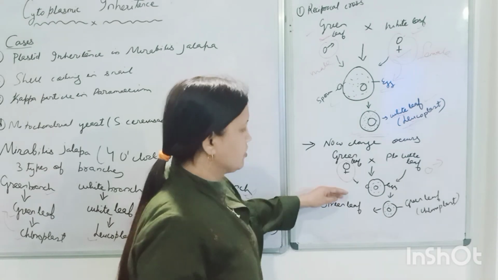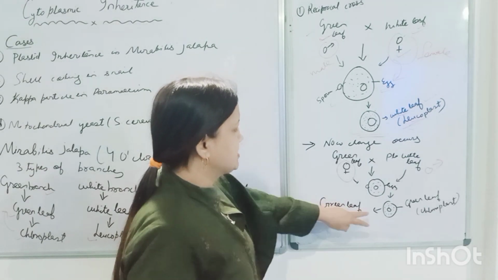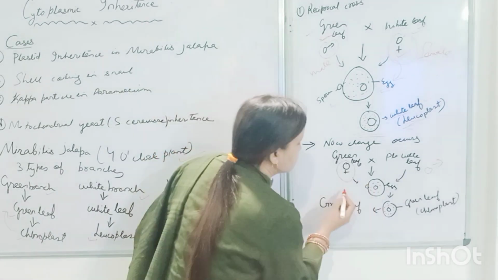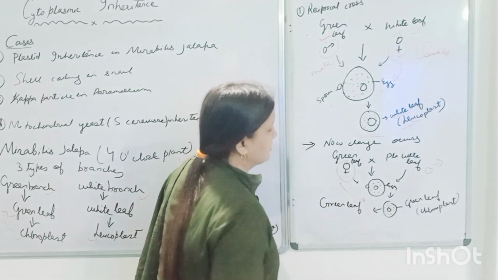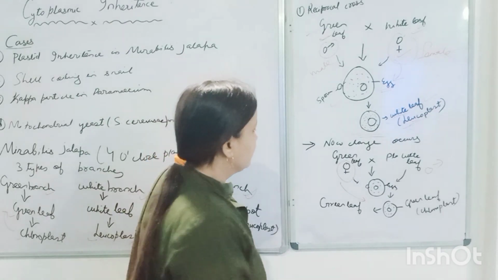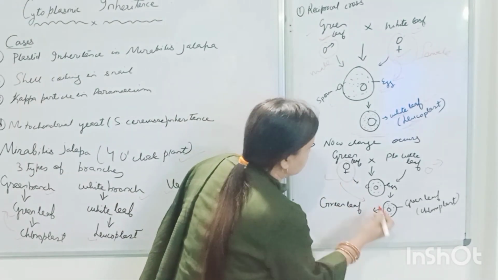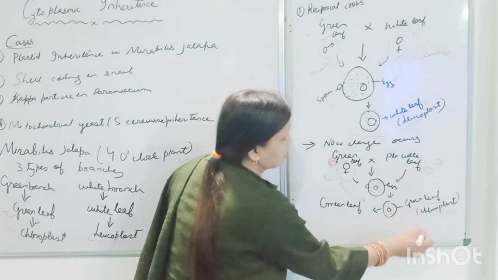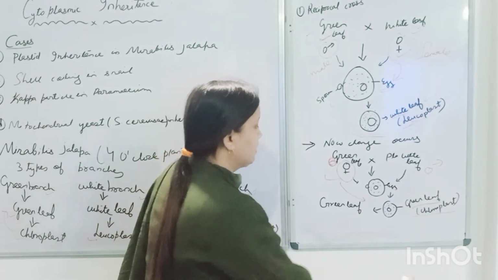So when the process is made, we will see the resultant which comes out is a green leaf. Why green leaf? Because here the cytoplasm is also shared by the female. So here, as the leaf is green, the result is also a green leaf. So here what do we see?